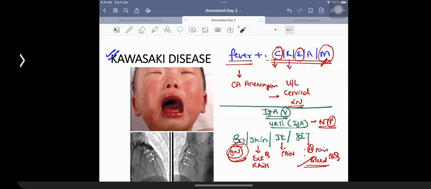बर्जर्स में भी हिस्ट्री ऑफ यूआरटीआई होती है, बर्जर में भी ग्लोमेरुलोनेफ्राइटिस होता है. But the important point is Burger's is a problem of adults, whereas IgA vasculitis is going to be a problem that is going to be seen in case of children.